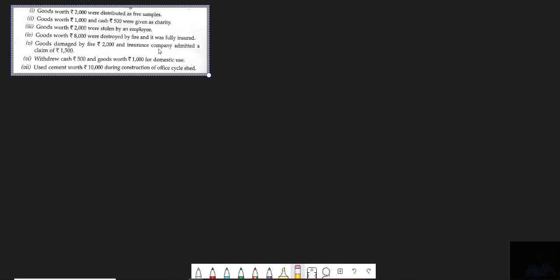The first one. Goods worth rupees 2000 were distributed as free sample. So beta, free sample means advertisement. So first entry, advertisement account debit 2000. What thing decreases? Purchase. Goods are going out but without sale. So to purchase account 2000.